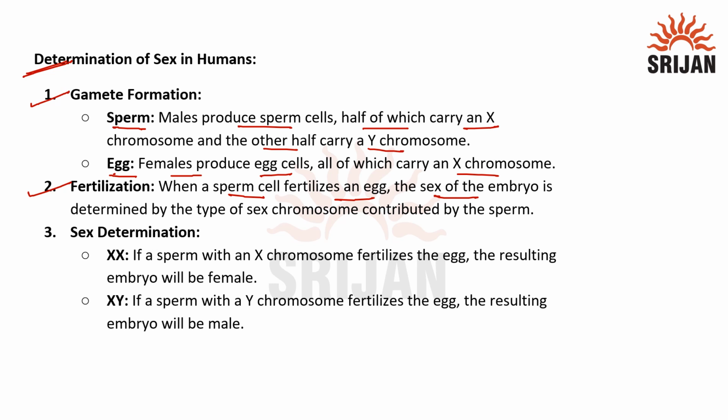So here we have the sex determination, that is, if a sperm carrying the X chromosome fertilizes the egg, the resulting embryo is going to be a female, because one X comes from the female and another X from the male. And XY, that is, if a sperm carrying the Y chromosome fertilizes the egg, the resulting embryo would be male, because from the ovum we get X and from the sperm we get Y.